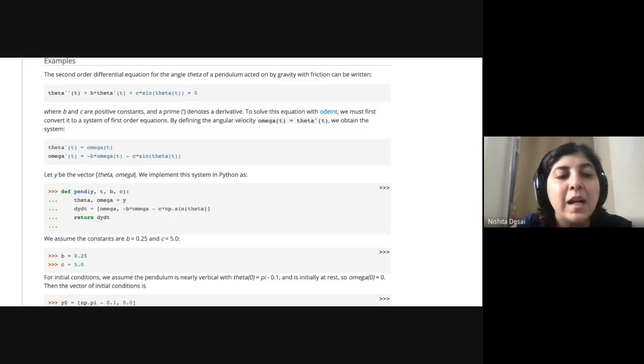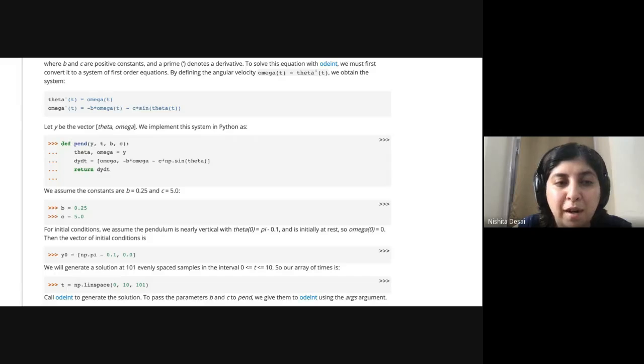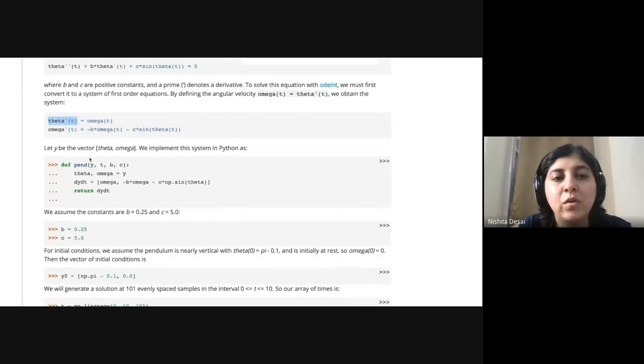Then, to use this odeint function, first you need to define a function that returns dy by dt. Here y is an array of all the variables: theta is the first one, and omega is the second one. The first component the function returns is d theta by dt, which by definition is omega.